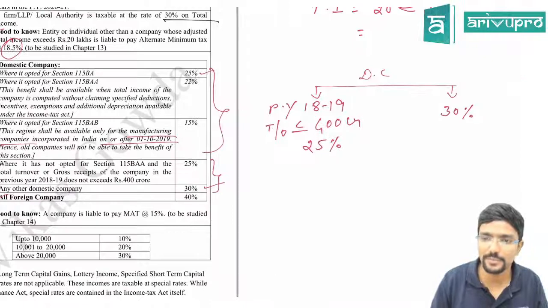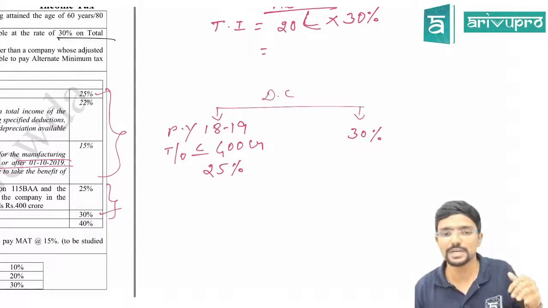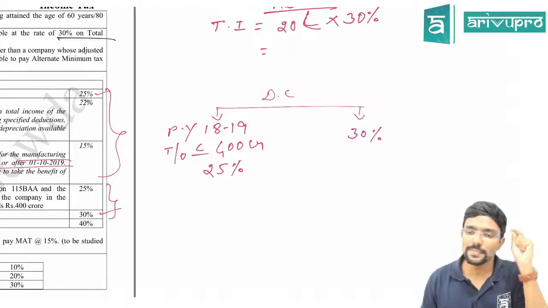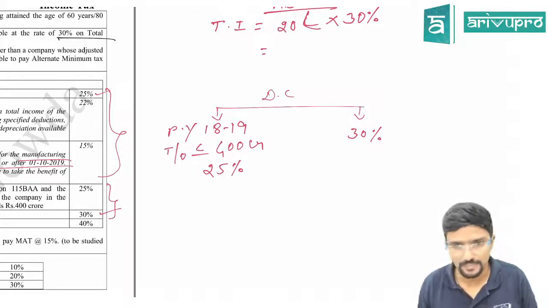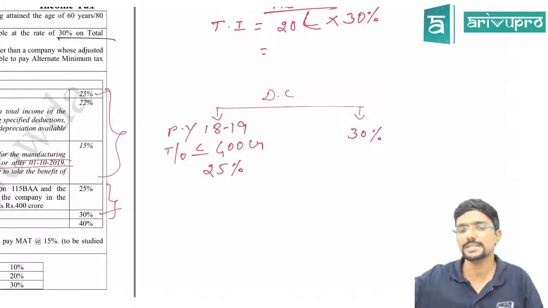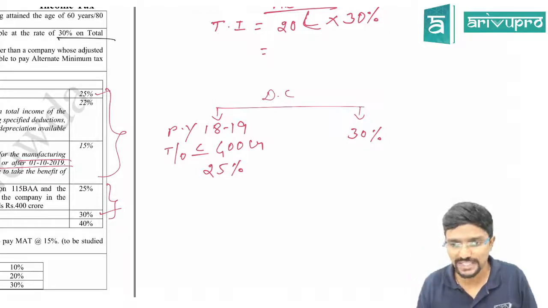Sir, when 25%, when 30%, I have given here. So to see whether 25% or 30%, you have to see what is the turnover of the domestic company in previous year 18-19. Agree? If your turnover is less than or equal to 400 crore, then the rate is 25%. If not, it is 30%. Hope you guys are clear.